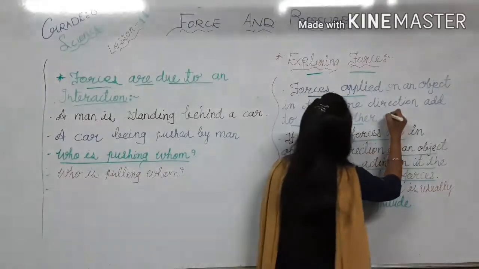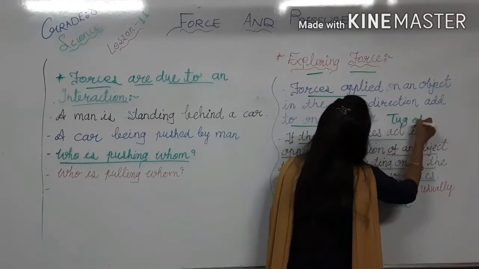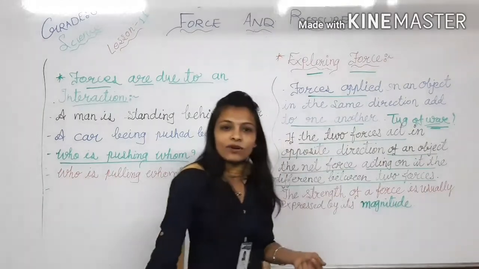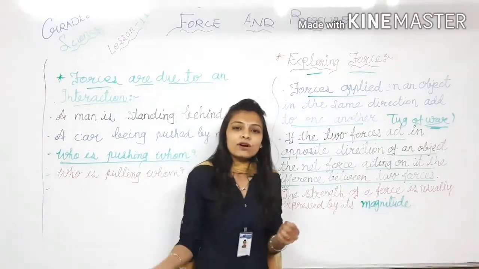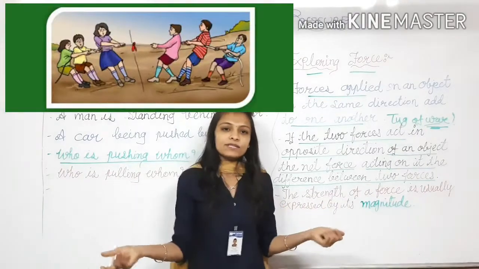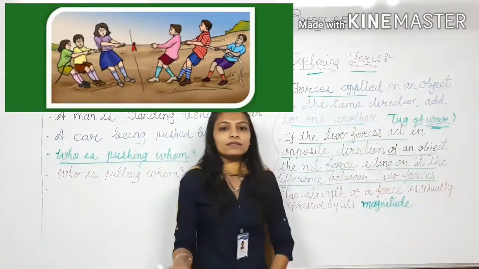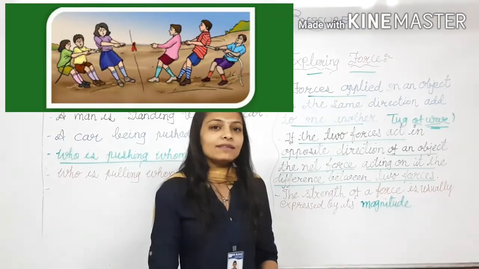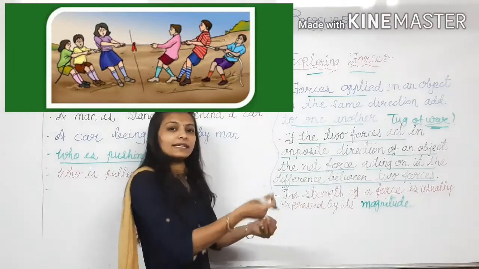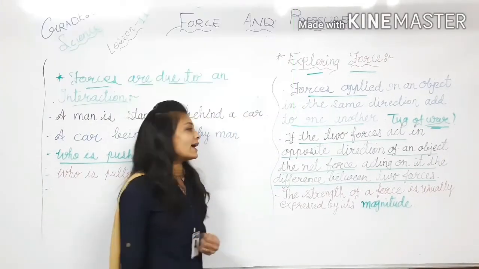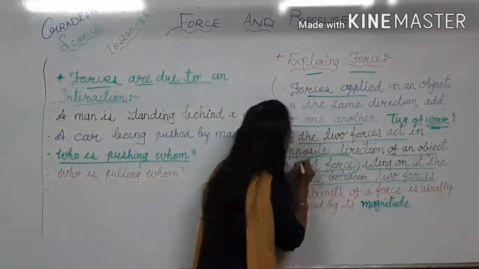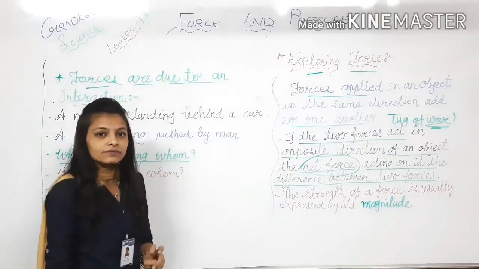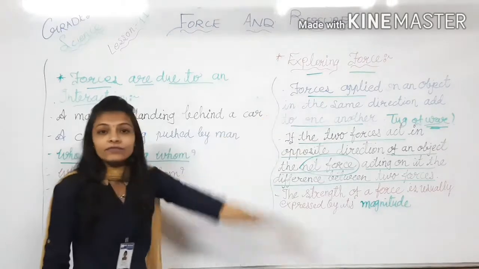For that, we can take one example: the name of the game is tug of war. Do you know what tug of war is? In that only the same procedure is there. Two teams are there, and both teams are pulling against the opposite team. Whichever team is strong, in that direction the other team will be pulled out by the stronger force. What I have written here is net force. The team with the strong force will win. So here we can take the example of tug of war.